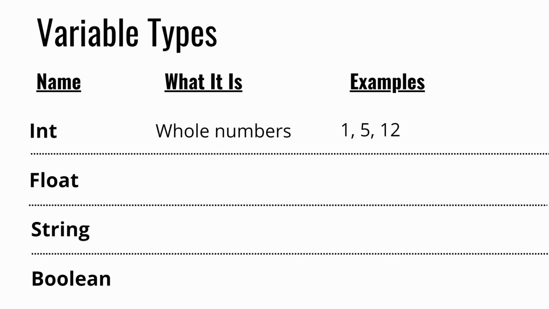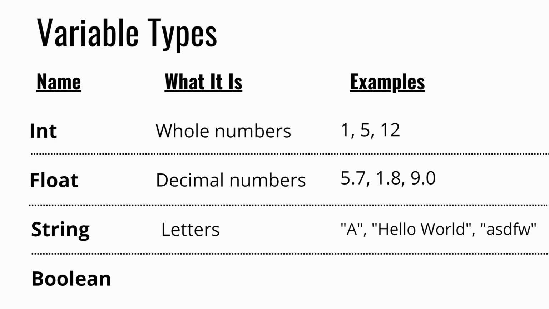Floats represent any number that has a decimal value. Examples of a float would be 5.7, 1.8, and 9.0. If there's a decimal value in the number at all, it's a float. Even if it ends in a .0 like 5.0 or 8.0, it is still a float because it contains a decimal.